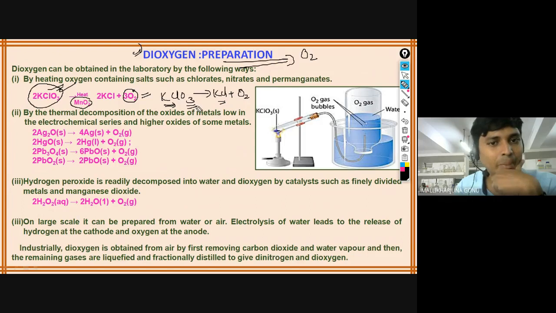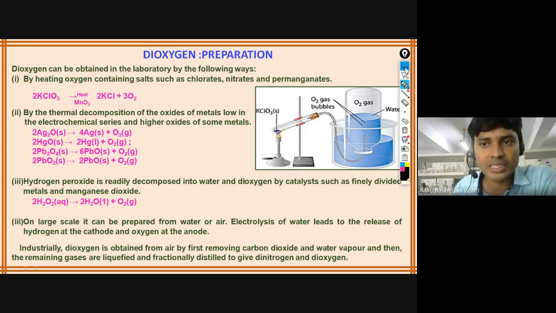Here it is the odd number, so you have to make it an even number. So you write 2, and 2 into 3 becomes 6. Now you have to write 3 here. Since potassium is also becoming 2, you have to put 2 here. Now it is balanced, and everything is right. That's how you have to remember. So that's how you can prepare oxygen in the laboratory.